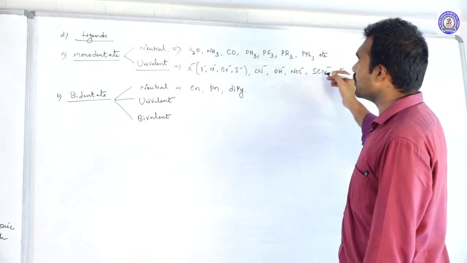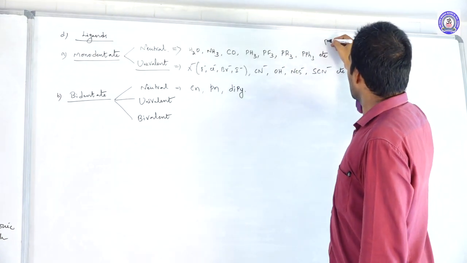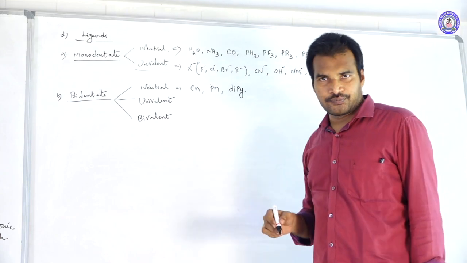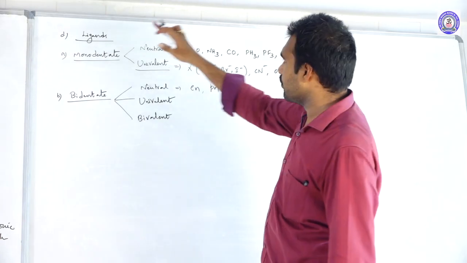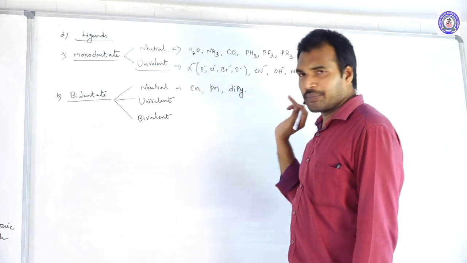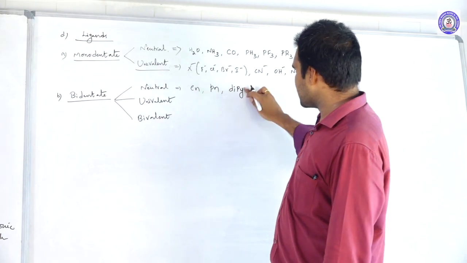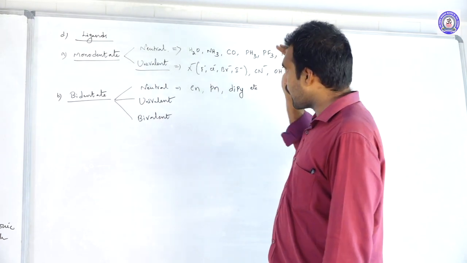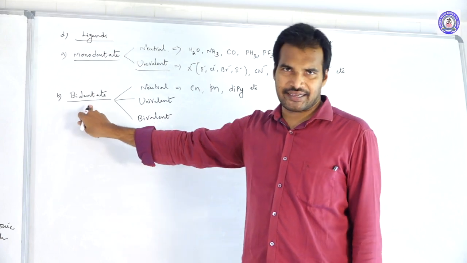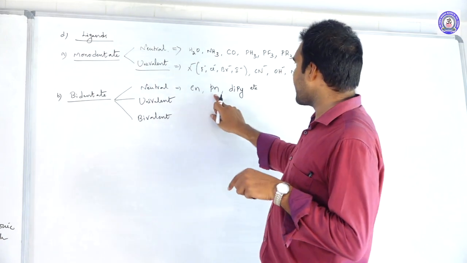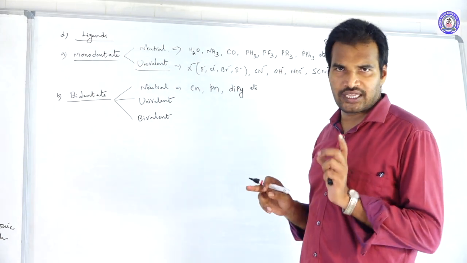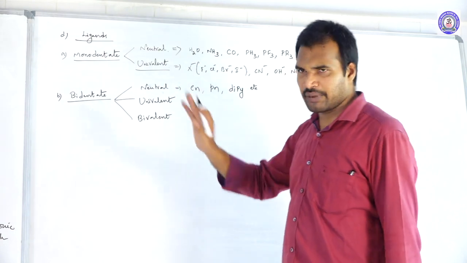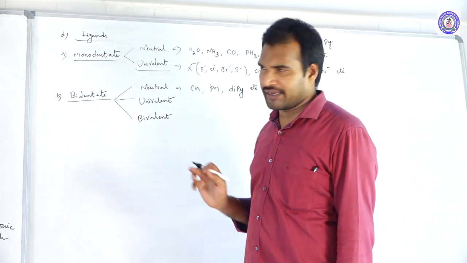And dipyridine. Here, pyridine you can write as neutral. Pyridine is also one of the neutral monodentate ligands. So dipyridine. These are the best examples for neutral bidentate ligands: ethylene diamine, propylene diamine, dipyridine.